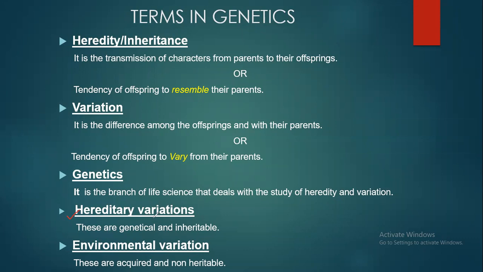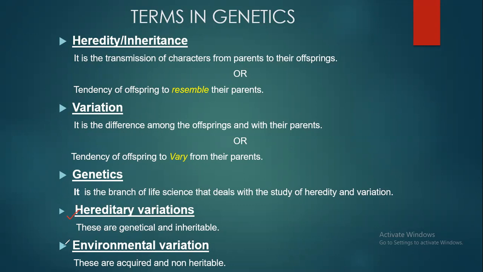Because you have received genes from your two parents, you have got a mixture of genes from your parents, and because of this there is some difference between the offspring and the parents. Such variation, the differences which you see because of the transmission of the traits from parents to offspring, is called hereditary variations.